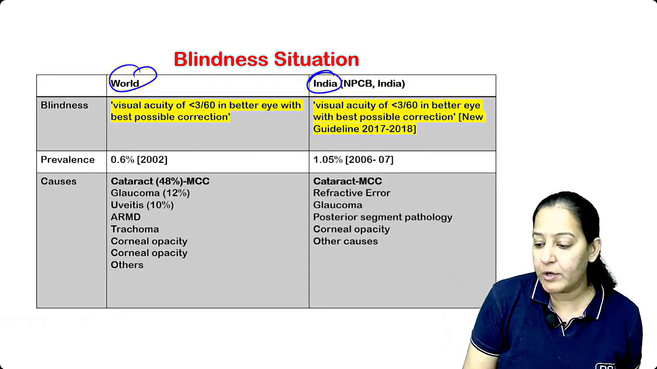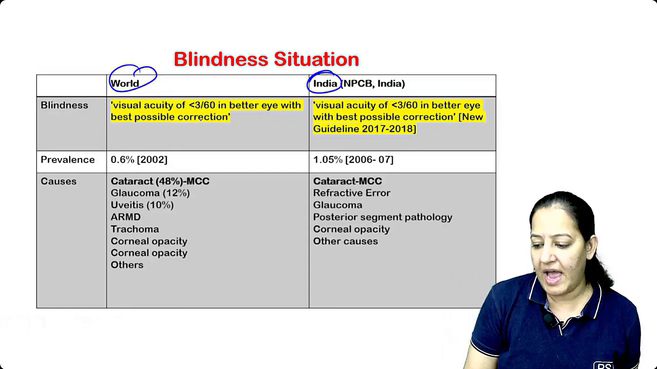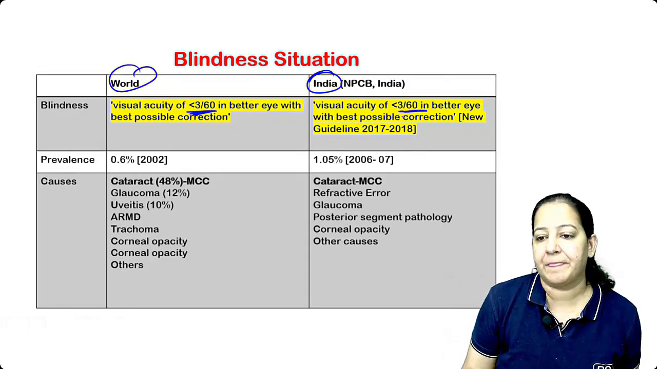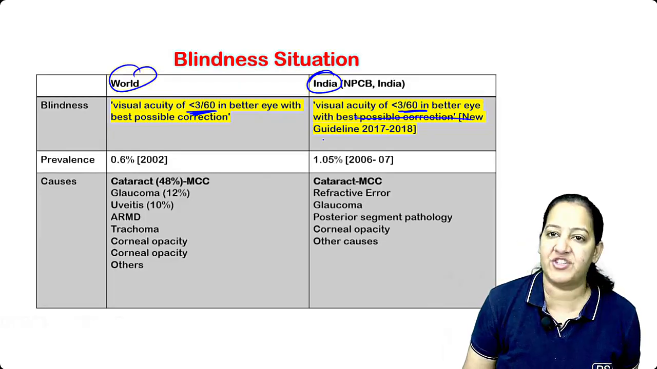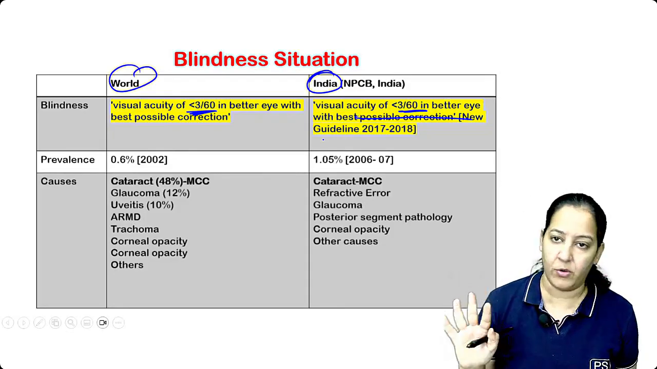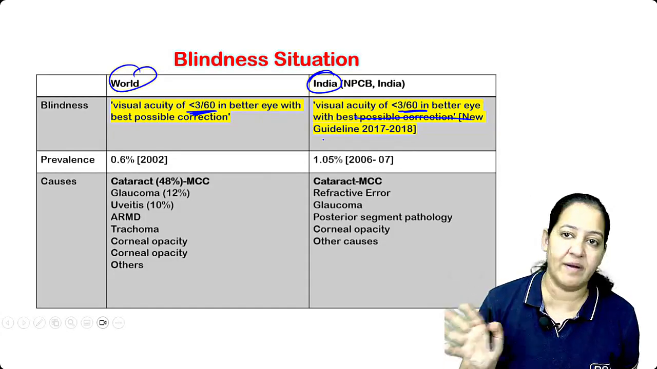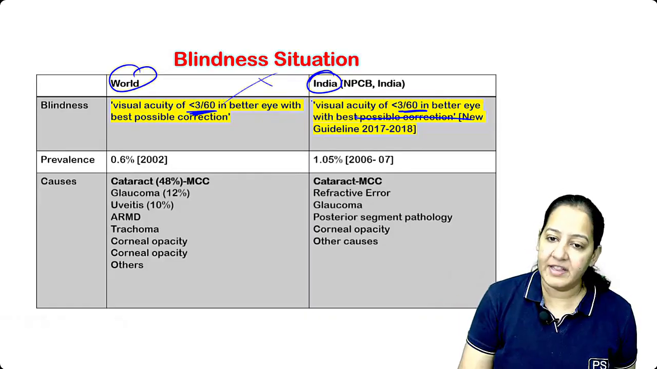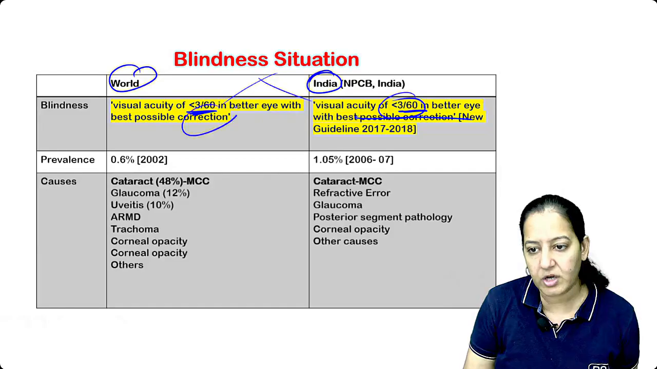When the visual acuity is less than 3/60 in the better eye with the best possible correction. Whatever correction has to be done, it is already done. With the best possible correction, the visual acuity cannot be increased beyond 3/60. The person is known as blind. In the world also, in India also. So the cutoff is 3/60. You get questions on that.